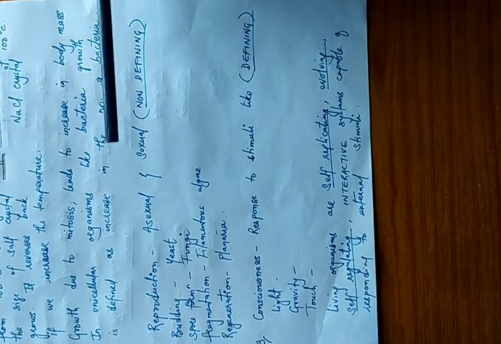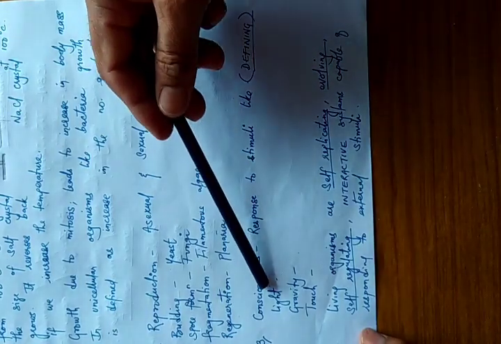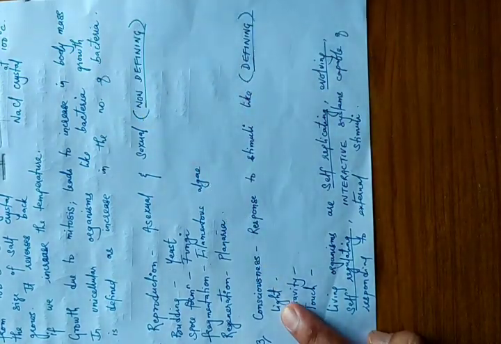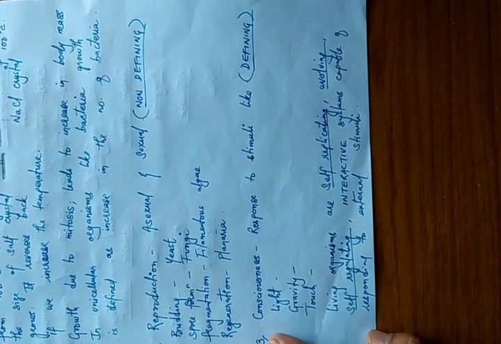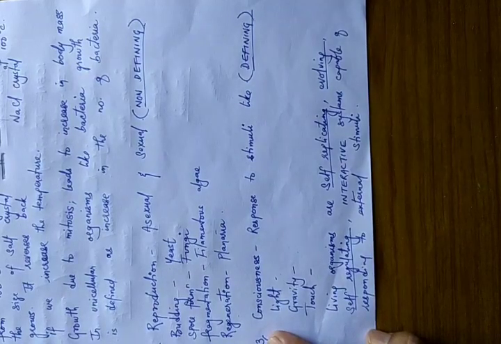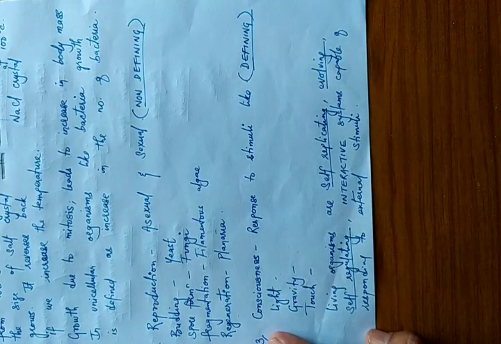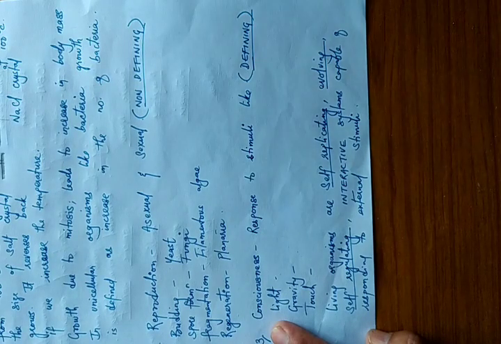When we say living organisms have consciousness, just like I have shown here written as light, we know that plants respond to light. When we place a potted plant near a window, this potted plant will start turning towards the direction of light. That is called phototropism. The movement or response of the plant to sunlight can be called phototropism.